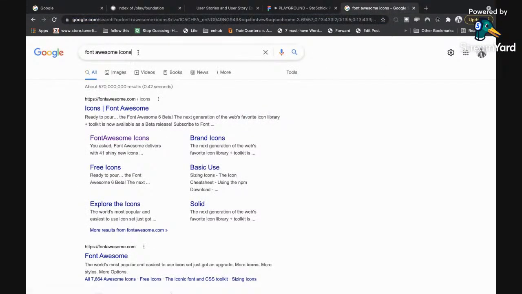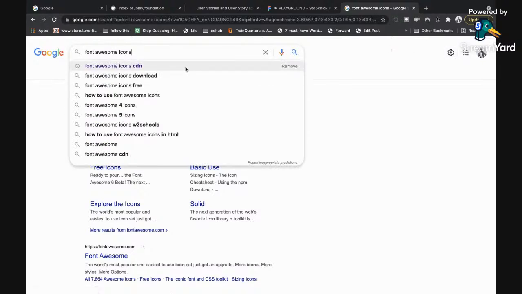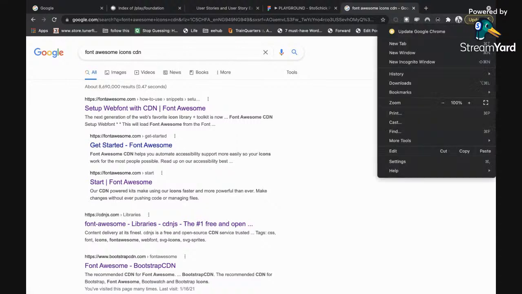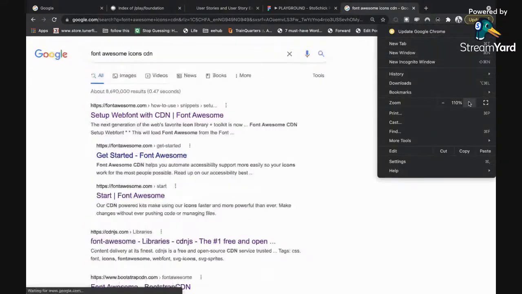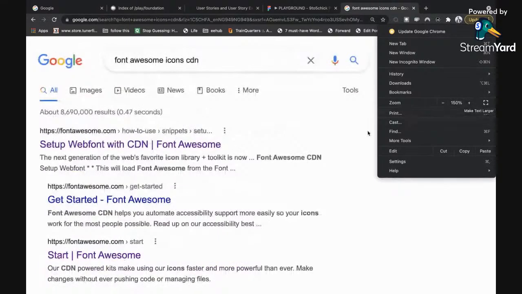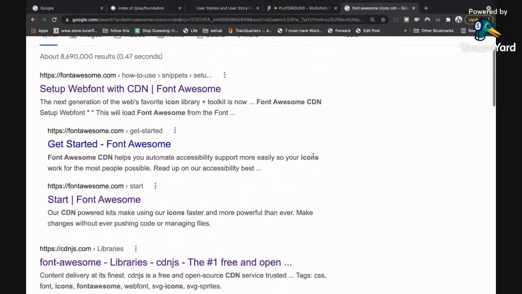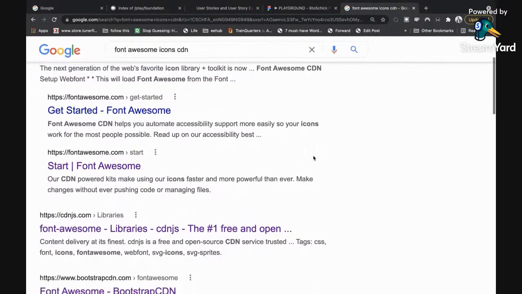So let's just try to see Font Awesome. We have this kind of icon, right? And then, how do you use all these icons in your code? You have to include them. Let me bump up my screen so that you can see a bit clearer. All right, I think it's a bit clearer now. So you can include the link to the icon in your code.